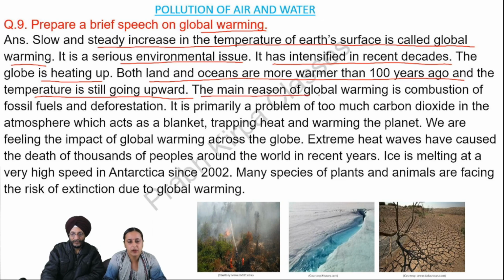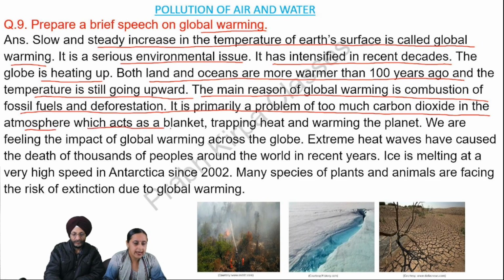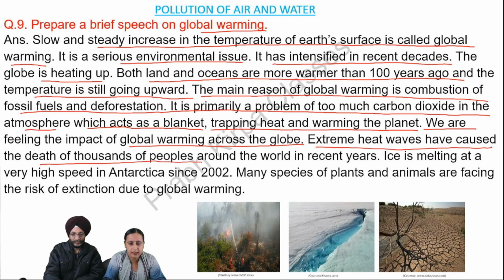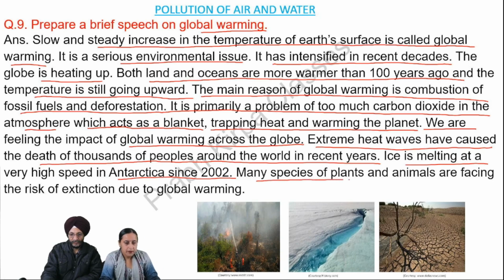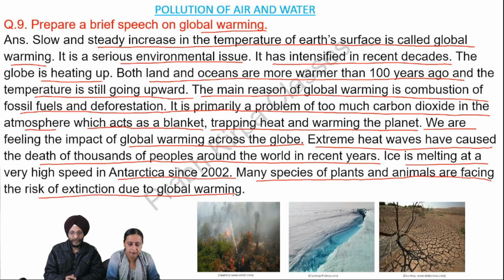The main reason of global warming is combustion of fossil fuels and deforestation. It is primarily a problem of too much carbon dioxide in the atmosphere, which acts as a blanket, trapping heat and warming the planet. We are feeling the impact of global warming across the globe. Extreme heat waves have caused the death of thousands of people around the world in recent years. Ice is melting at a very high speed in Antarctica since 2002.